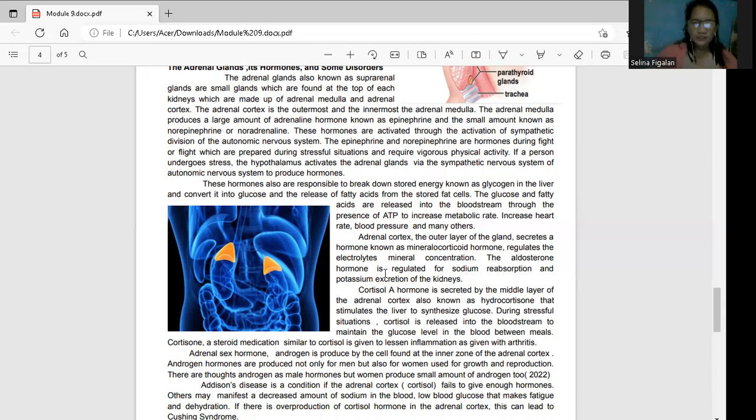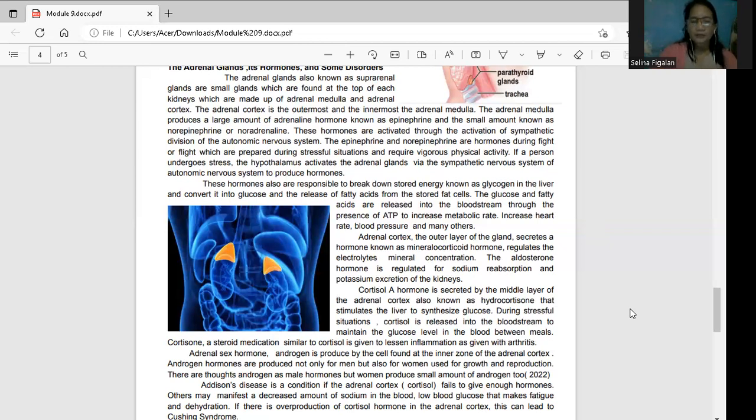Okay, the aldosterone also is responsible for this, which is the one that regulates the sodium reabsorption. Diba, as I have said, class, ang sodium natin ay in-excrete ng ating kidneys. So kailangan, the sodium is out of the cell, and the potassium is inside of the cell in order to maintain contraction. And then the sodium should be out para ihigupin niya yung water out of the cell, para ma-maintain ang balance.